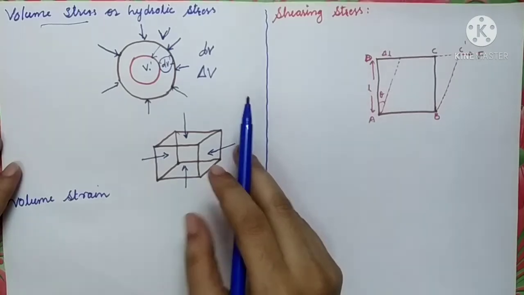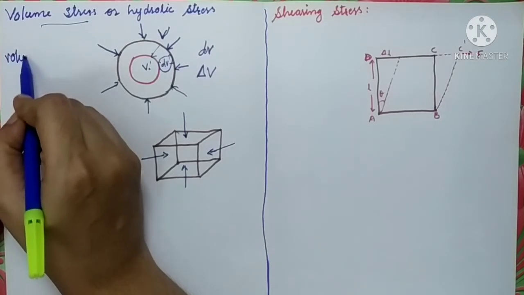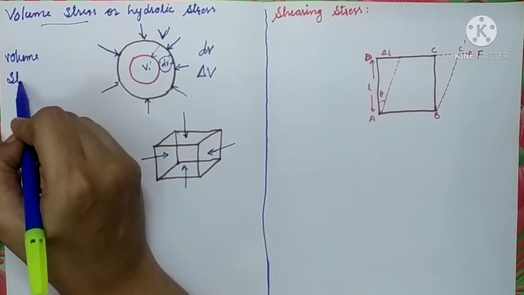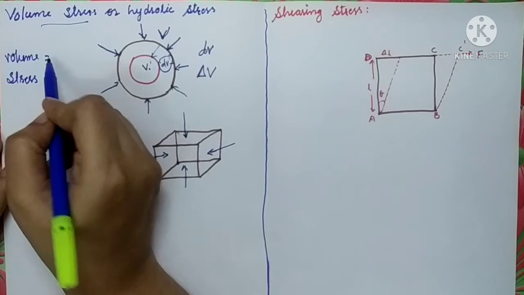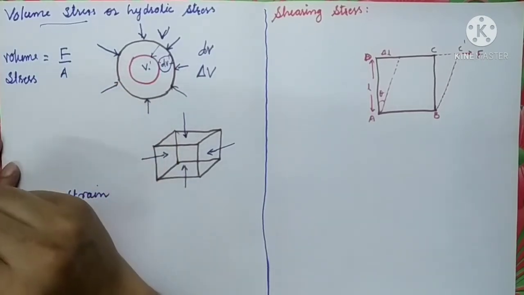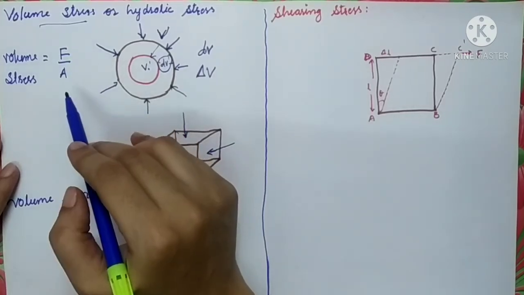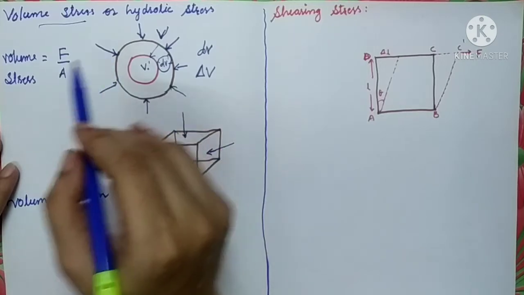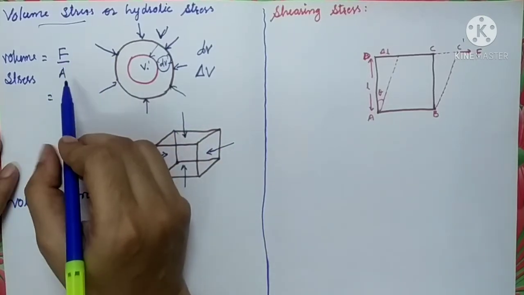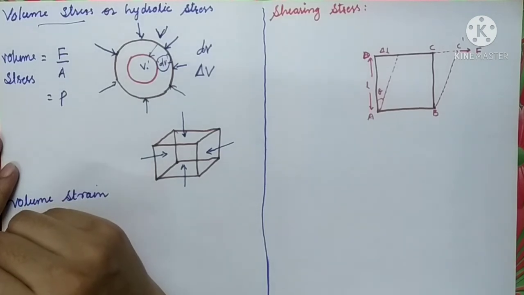So let us define the volume stress first. As we all know, stress has the formula applied force per unit area. So volume stress has the formula F upon A. Similarly, we all know that force per unit area is nothing but the pressure. So you can write it as pressure.